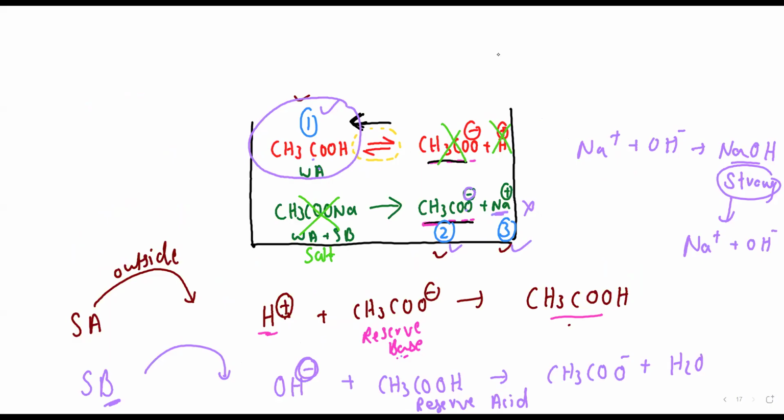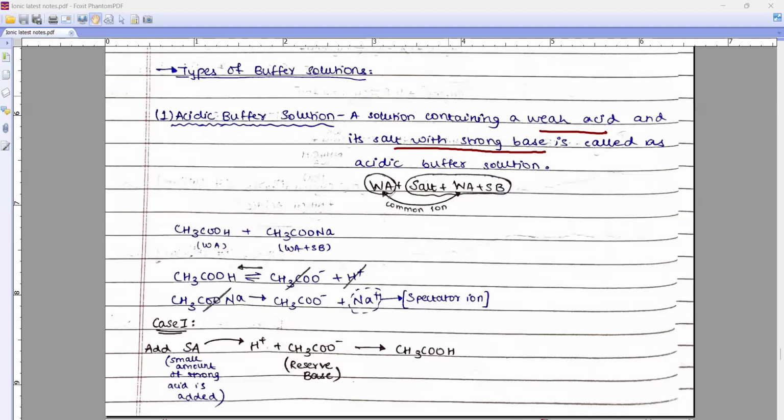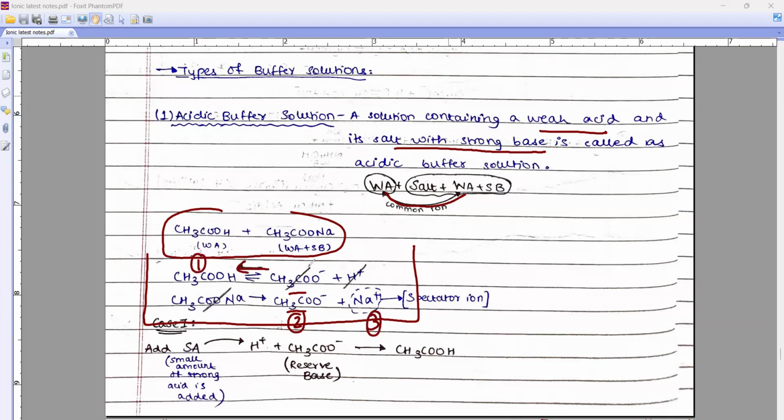So look beta, acidic buffer, a solution which contains weak acid and its salt of strong base and having common ion. तो देख बेटा, पहले सोल्यूशन में सिर्फ इतना ही था बेटा, ये मेरा एग्जाम्पल था। फिर ये मेरा कंटेनर है, ठीक है ना बेटा। कंटेनर में मैंने क्या बोला था, देख ये रिएक्शन पहले रिवर्सिबल था, but due to common ion this reaction will go in backward. So in my solution how many things are there, 1, 2 and 3। ये क्यों गायब हो गया, समझ में आ गया ना बेटा? Because reaction has gone in backward direction.